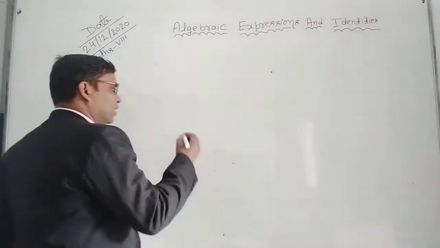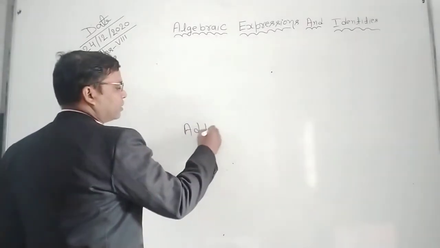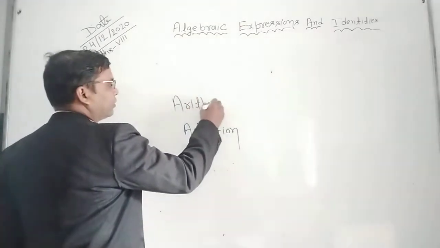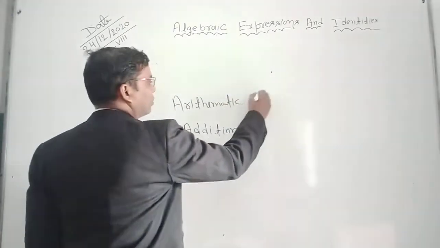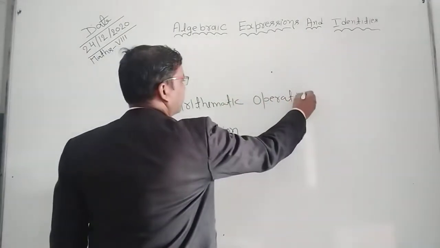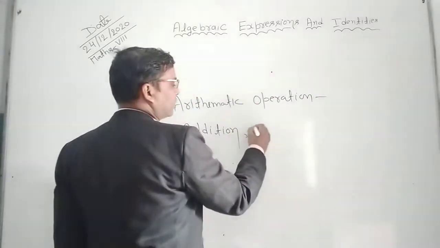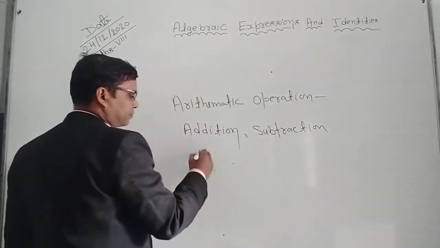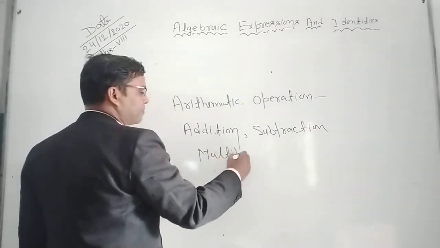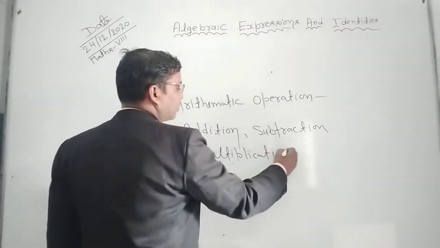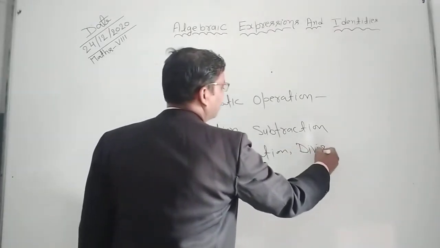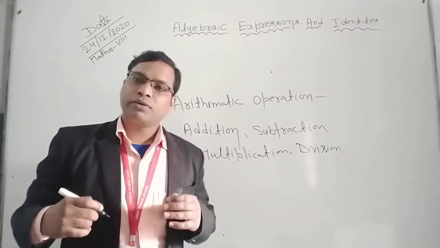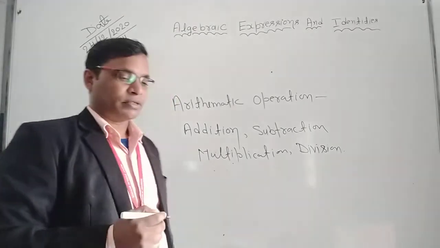Arithmetic operation means, according to syllabus, addition, subtraction, multiplication and division. They are arithmetic operations.